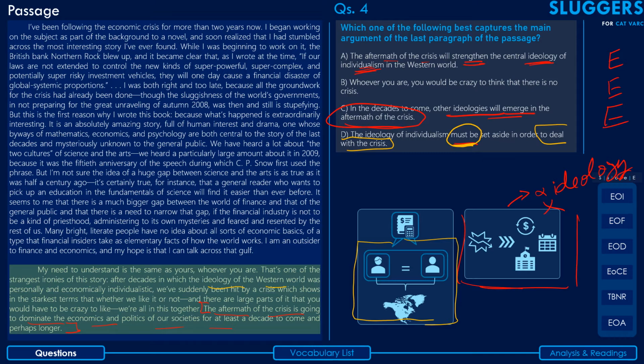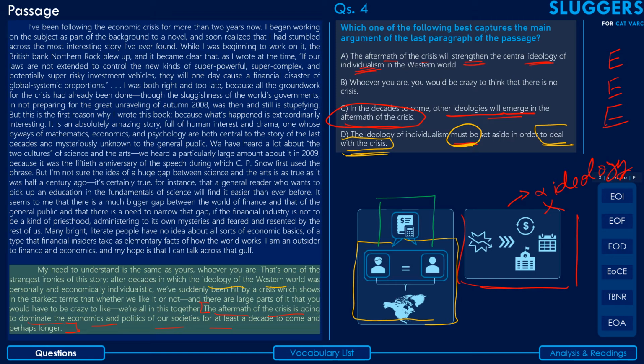Second, nowhere in the last paragraph does the author talk about how setting aside the ideology would help in dealing with the crisis. In fact, he's not talked much about how to deal with the crisis. The first step that he has taken here is simply to talk about understanding the financial working of the world. Now, dealing with the crisis would probably be the next step, and maybe it's a long shot to an inference. We cannot, just because we have eliminated three options, force fit the fourth option to be correct, saying it has to be correct or something like that.